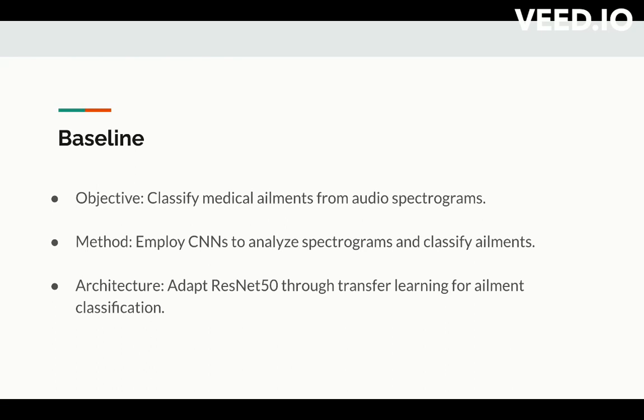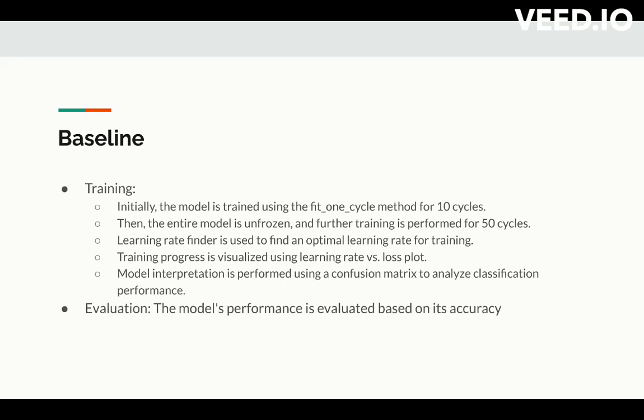The model that we used was based on transfer learning using the ResNet 50 architecture, which was pre-trained on ImageNet, and we replaced the final layers of the model with custom layers for medical ailment classification. Coming to the training of our model, initially we trained the model for 10 cycles, and then we unfroze the layers, we unfroze the learning of the model and fed it for 50 cycles.